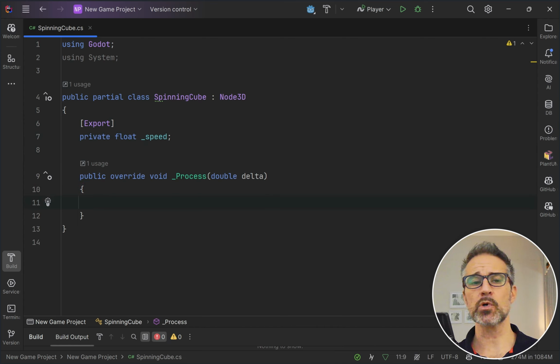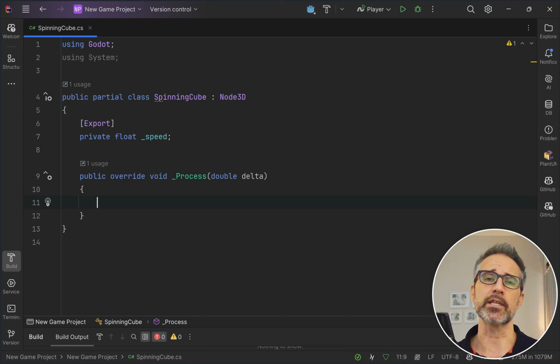So I'm creating the export. It can be public or private. For my needs, it can be private, it's fine. You can choose lots of different base types. I'm going to choose float, just like I would in Unity, and I'm going to call it speed. My particular naming convention is private variables go underscore, and like underscore speed here.